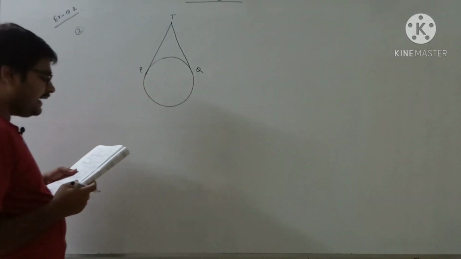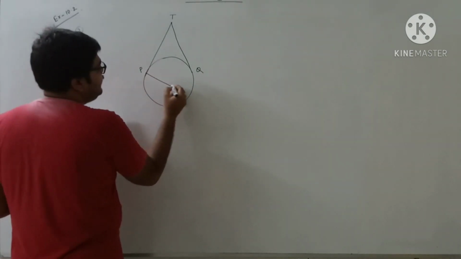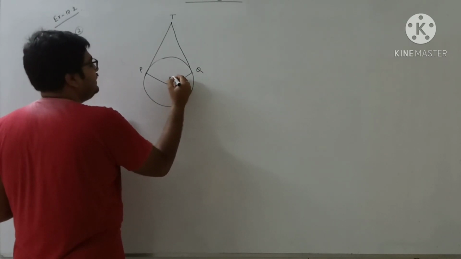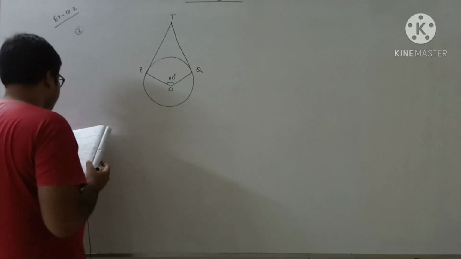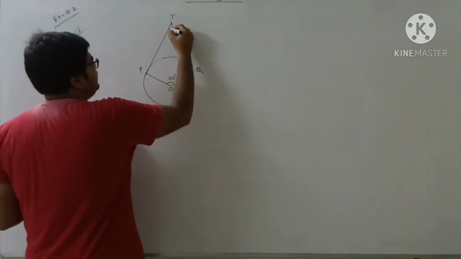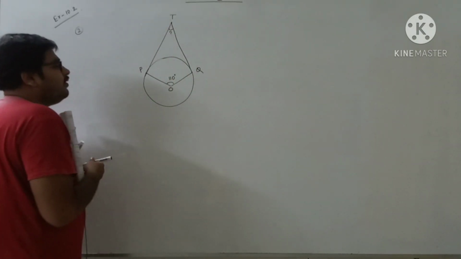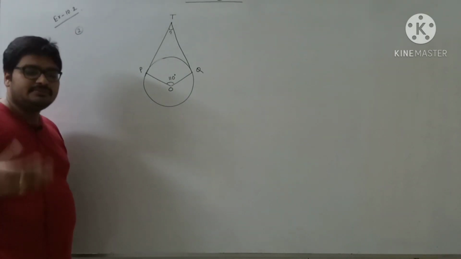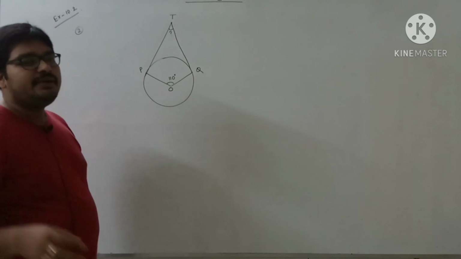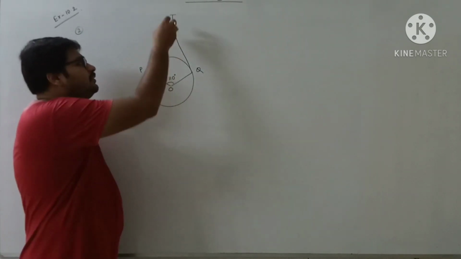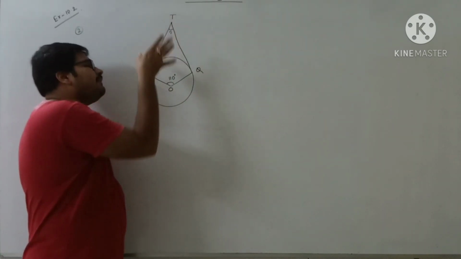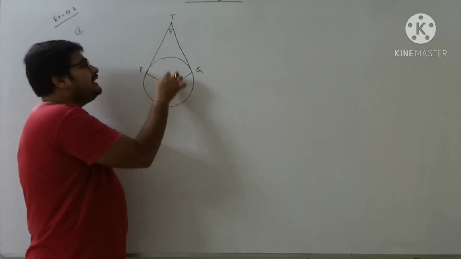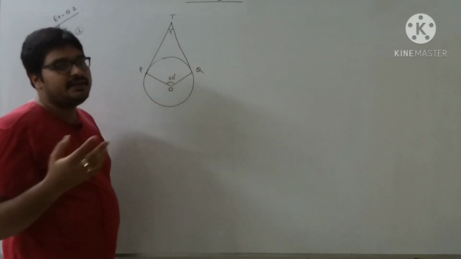Okay. Angle POQ is equal to 110 degrees, where O is the center of the circle. Then PTQ is very easy. Last year, when we discussed the properties of circles, we discussed one thing: the angle between two tangents and the angle subtended by the two tangents at the center are supplementary. So this angle plus this angle together is equal to 180 degrees.